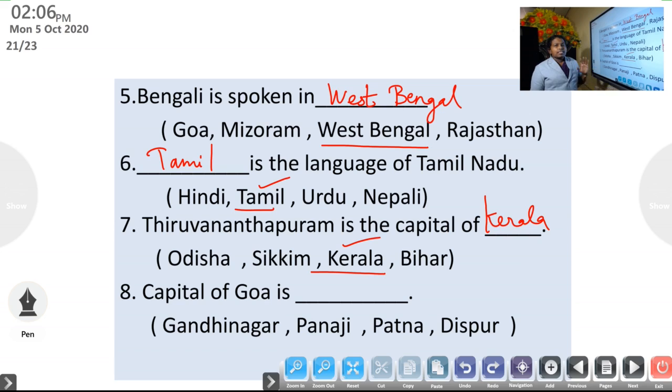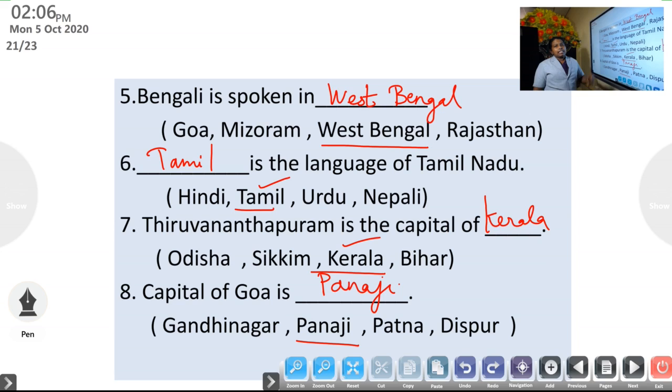It is the smallest state in India. So, the capital of Goa is dash. Gandhinagar, Panaji, Patna, Dispur. The answer is Panaji. You have to study all these questions. Capital of Goa is Panaji.